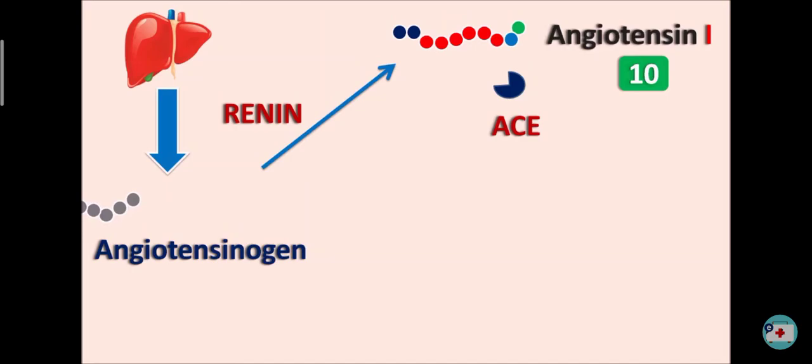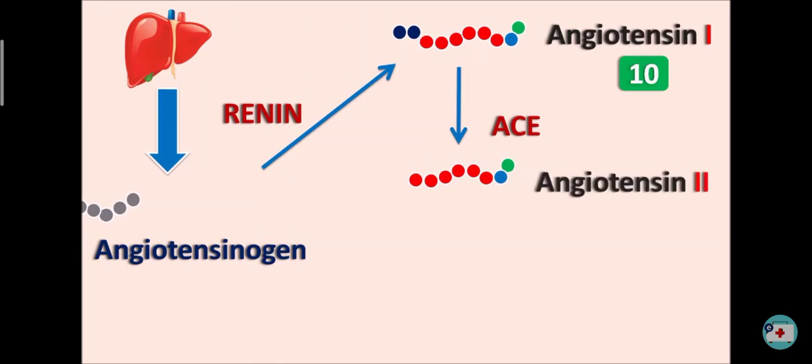Now this enzyme can cleave the angiotensin I such that the last two amino acids from one of the terminals are going to be removed and it releases one of the fragments. This is nothing but angiotensin II. Now this angiotensin II is having 8 amino acids, so it is an octapeptide.